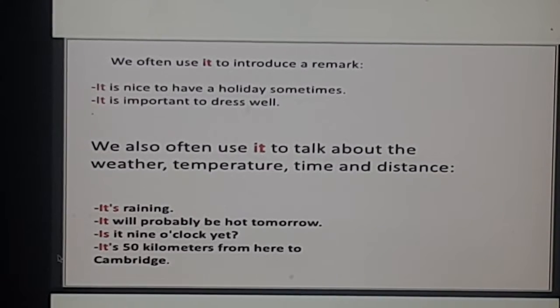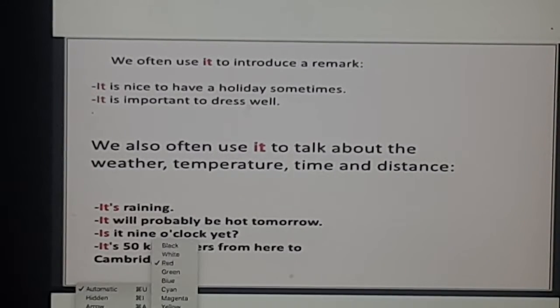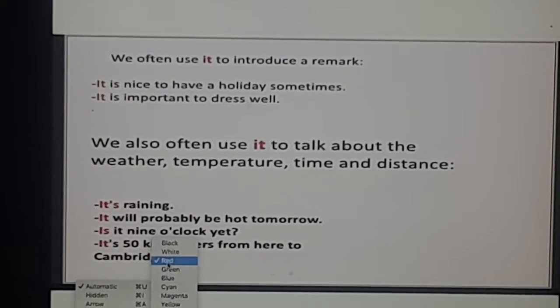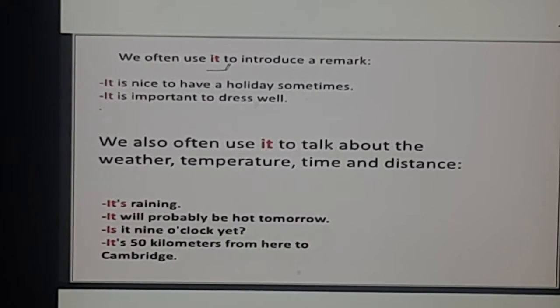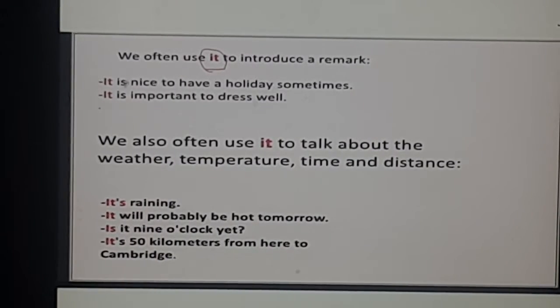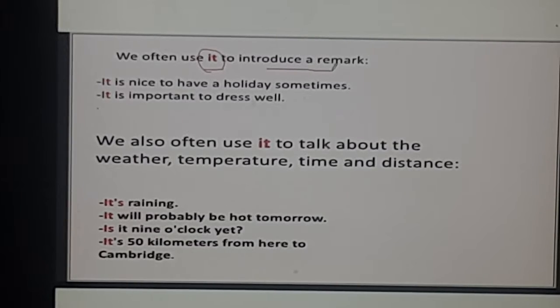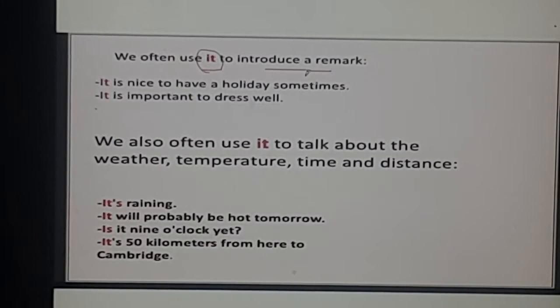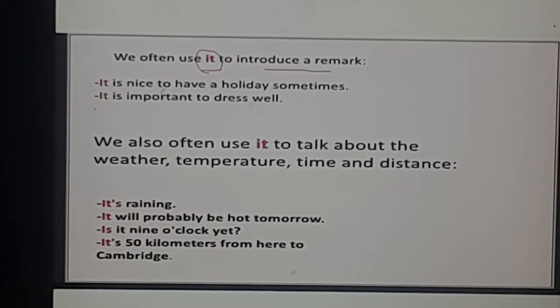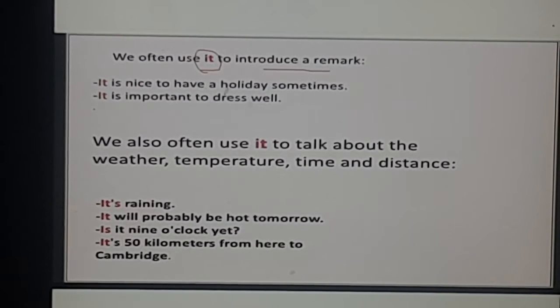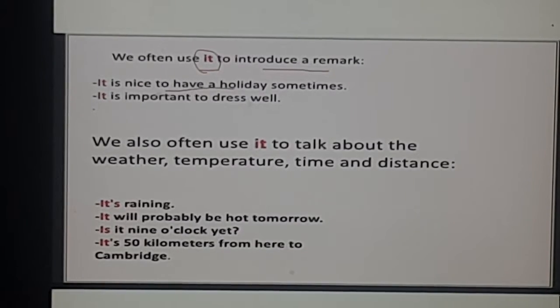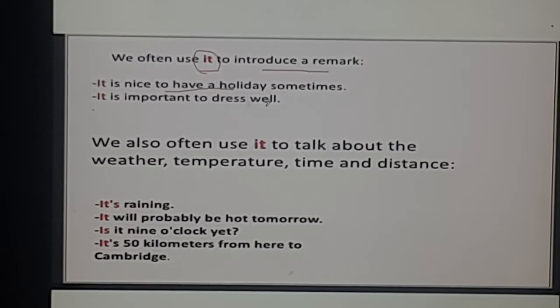Now, how can we use it, since it is a third person singular? What are the further uses of this word it? It can be used to introduce a remark about something. So here, it is nice to have a holiday sometimes. Here it is used as a remark. It is important to dress well.